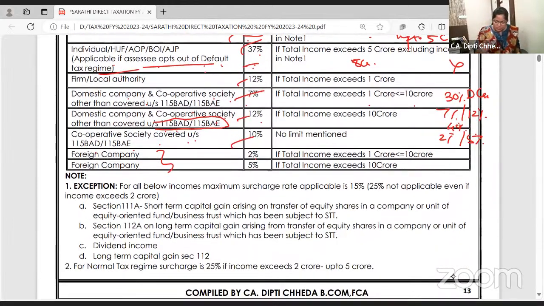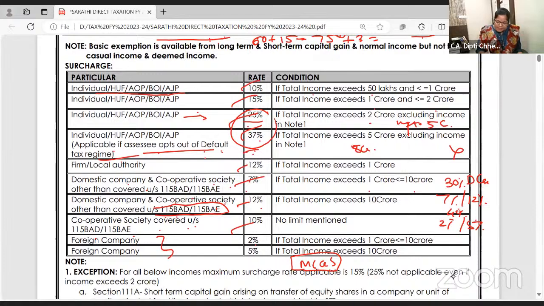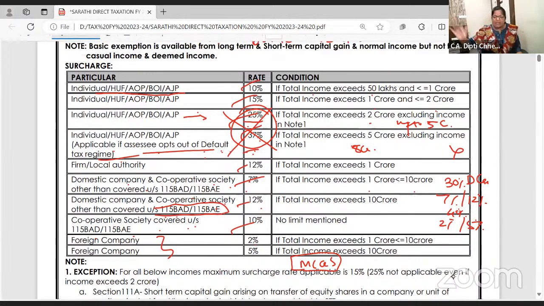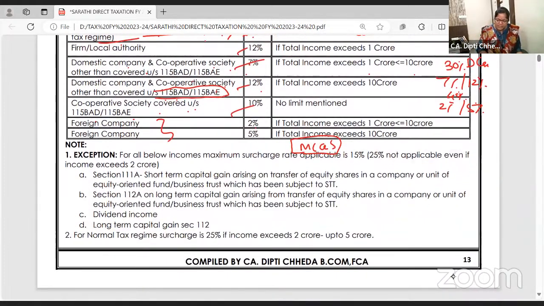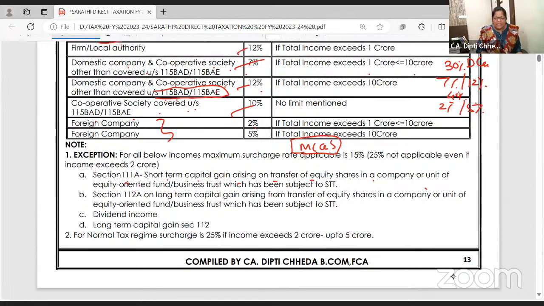Okay? Chalo. Now, very important for MCQ is the list of 4 items where 25% and 37% are not applicable. So the highest surcharge rate is only 15%. What are those cases? Short-term capital gain on shares, जिसपे STT charge हुआ है, 111A. Long-term capital gain on shares on which STT is charged, 112A.